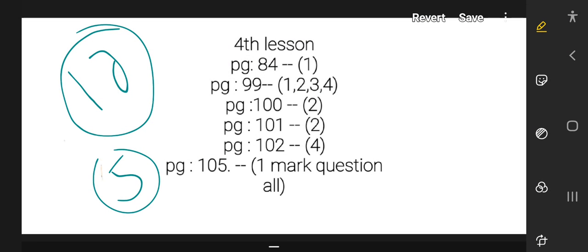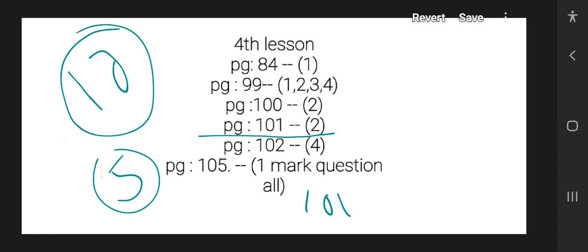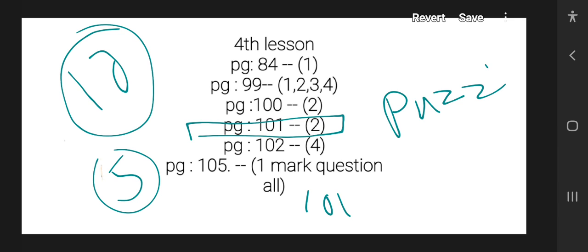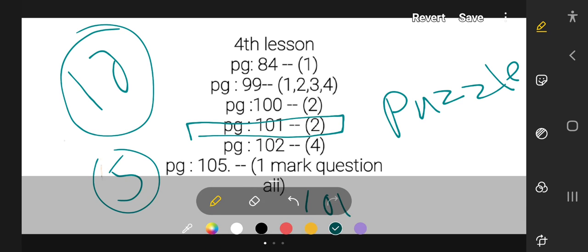If you want some more knowledge, open page number 101. On this page, you can learn test tube babies. In that question, you can see a table, a puzzle. You can fill that puzzle. Hold a book over the given answers, and fill the table with the knowledge you learned from the questions. If you complete the table, you can answer any question easily.